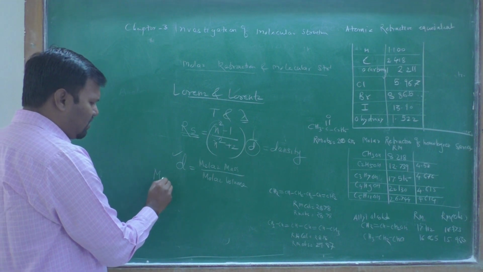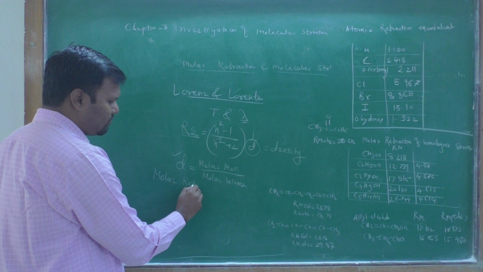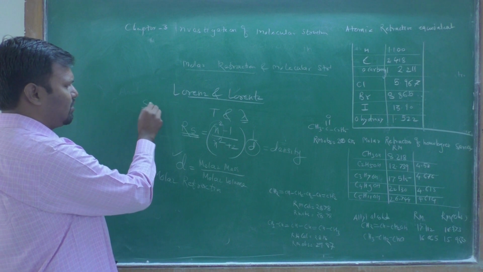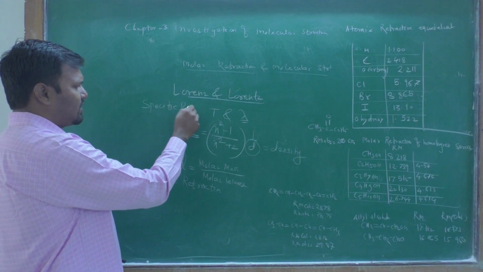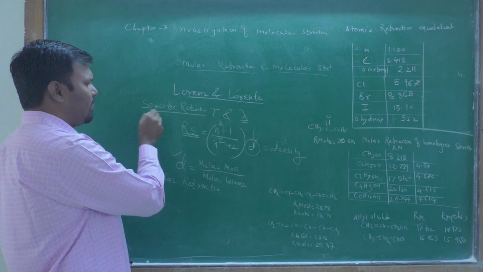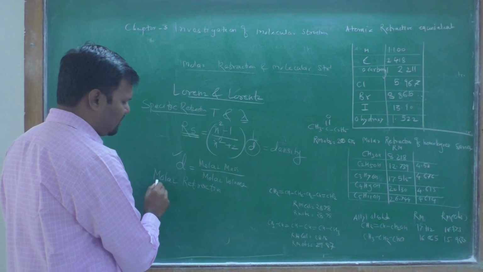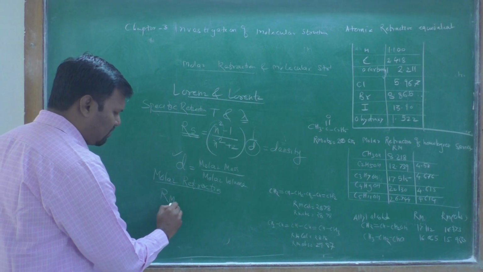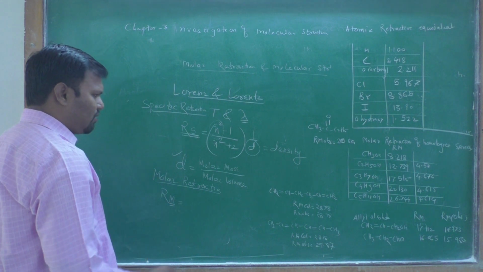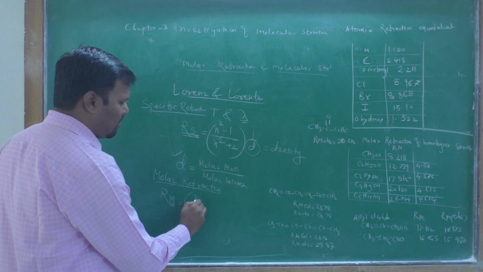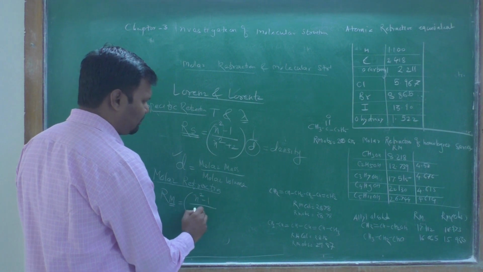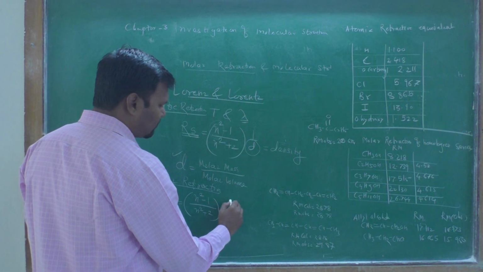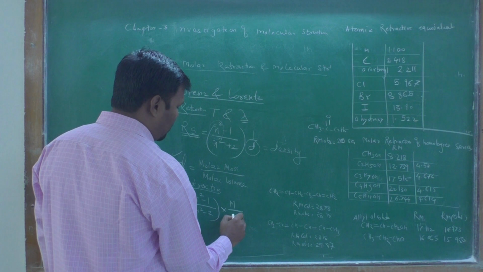Then the next quantity is the molar refraction. This is our specific refraction, R_S. We modify this formula to obtain the molar refraction, where M stands for molar and R for refraction. The new formula is n squared minus 1 upon n squared plus 2, multiplied by molar mass upon density.